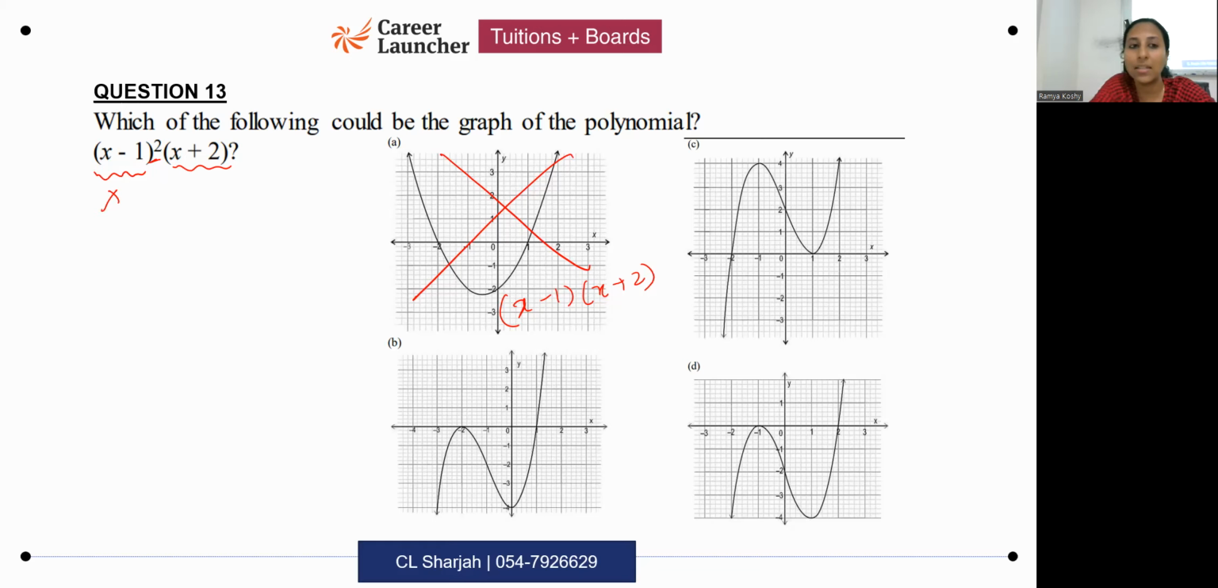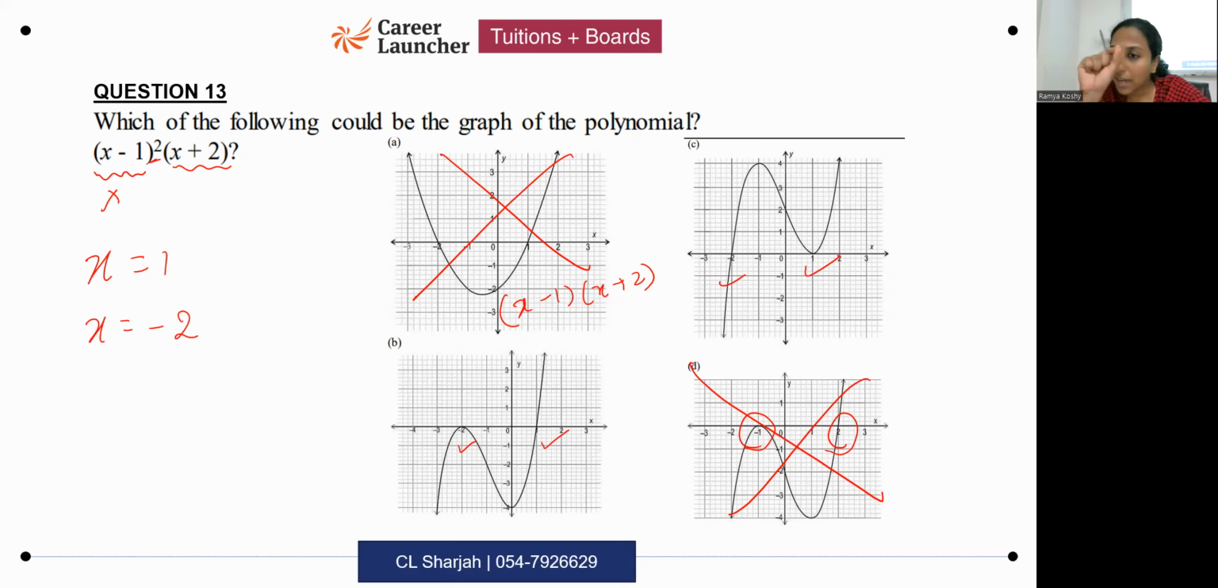Next thing you do is you find the zeros. The zeros are x equals 1, x equals minus 2. Look at all the graphs. Here, 2 and minus 1 are the zeros, which means this is not the answer. Now, you are having two options. Both the cases, you are getting 1, minus 2. So now you need to check which one among these two is the correct answer.